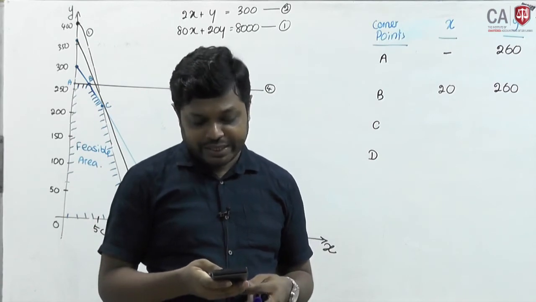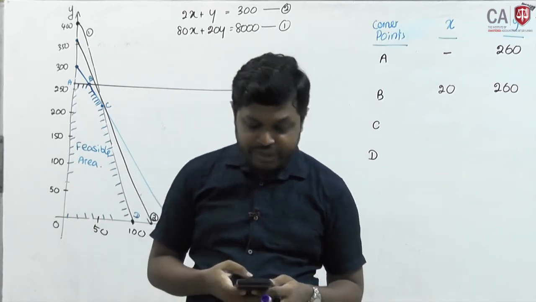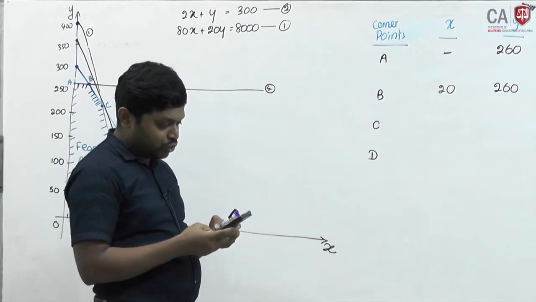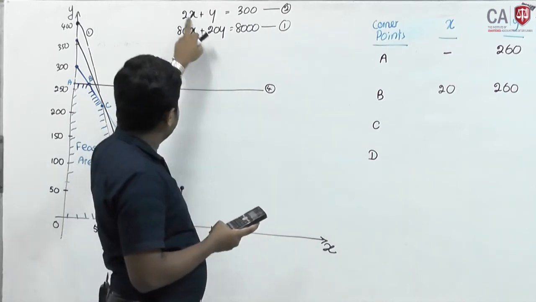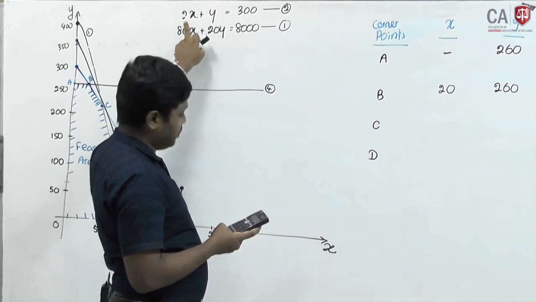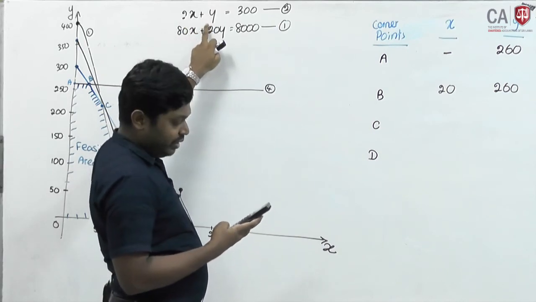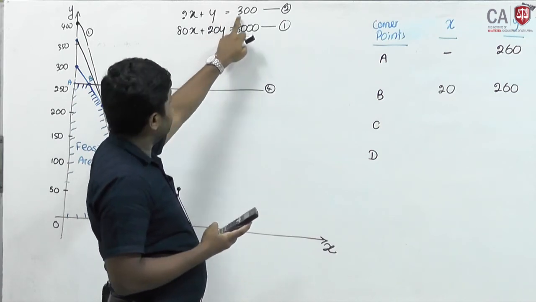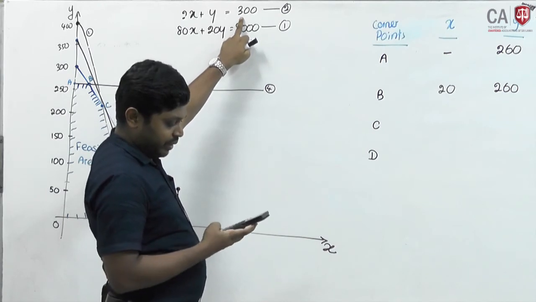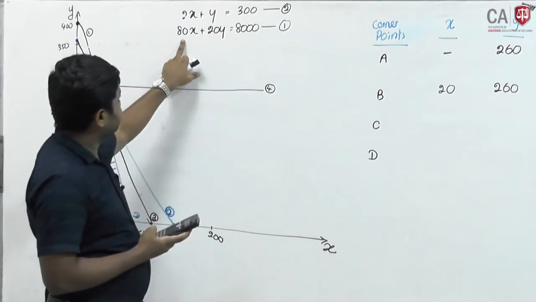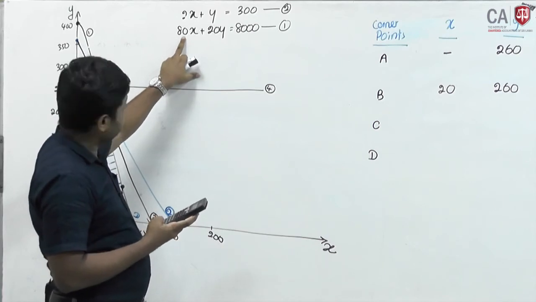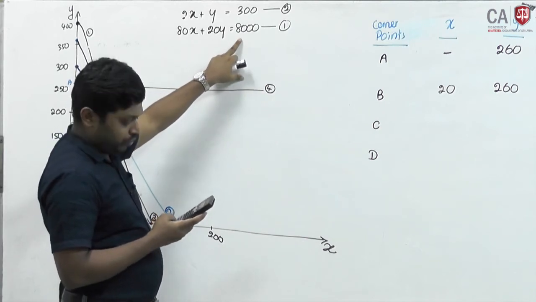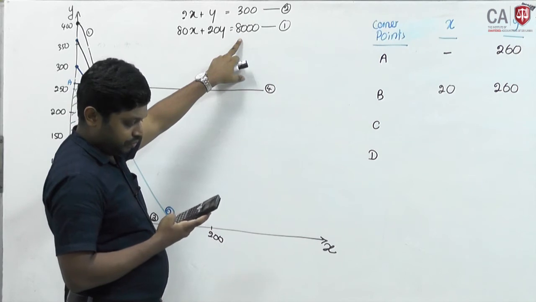Press the mode button 3 times, then you will see EQN MAT VCT. Press 1, unknown variables 2, x and y. Press 2, A1, which is 2; press equal, B1, y is 1, press equal, C1, press 300, press equal, A2, 80, B2 20, C2 8,000.